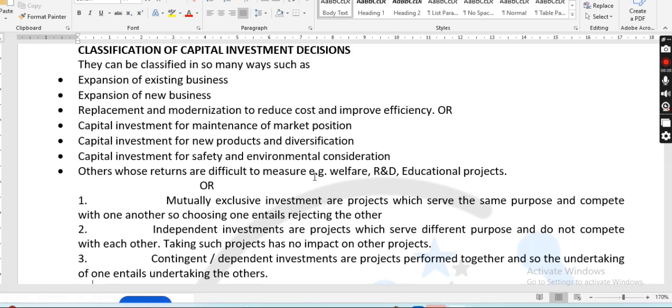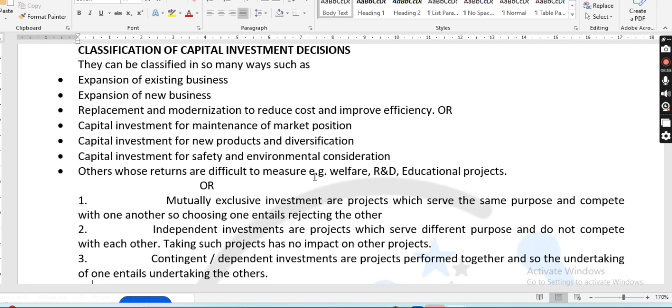Don't forget that under the risk adjusted cost of capital, you will see where a company is diversifying. A company that is producing rice wants to go into production of cement, right? So with that, you are making a capital investment decision.